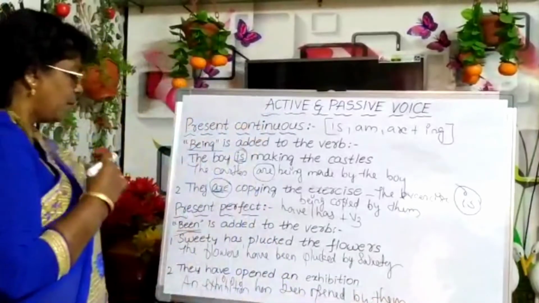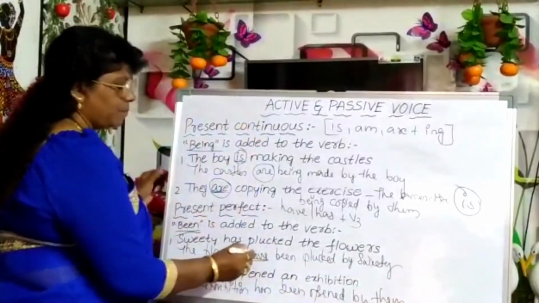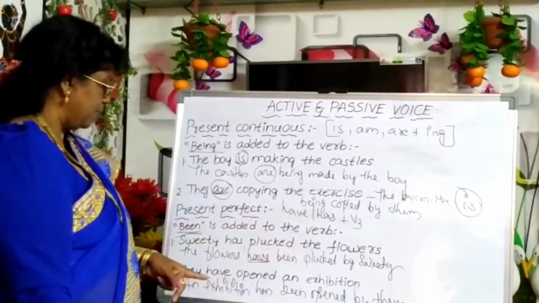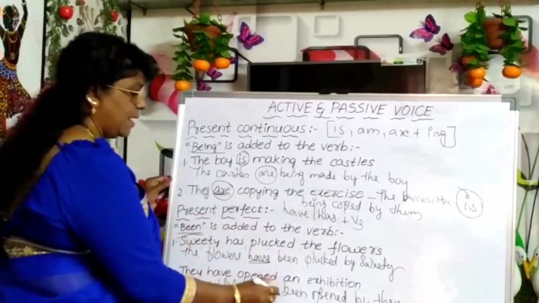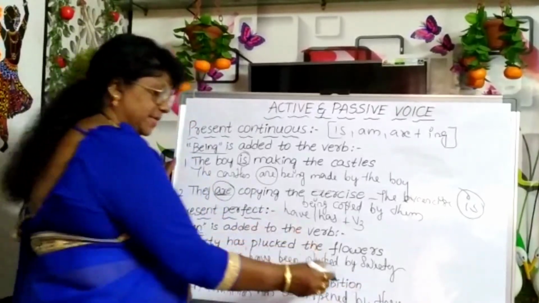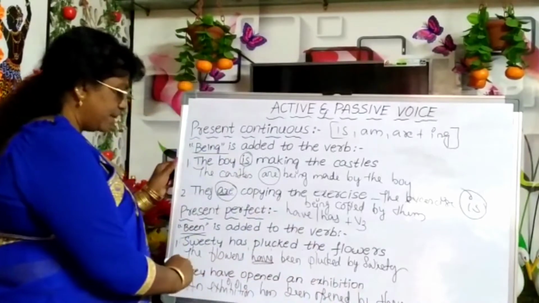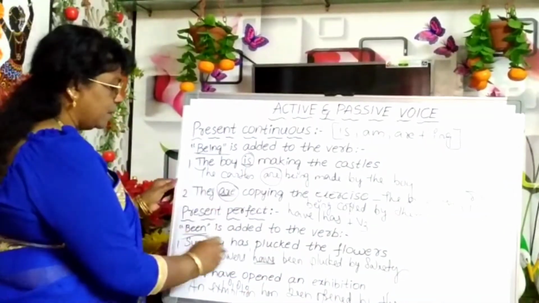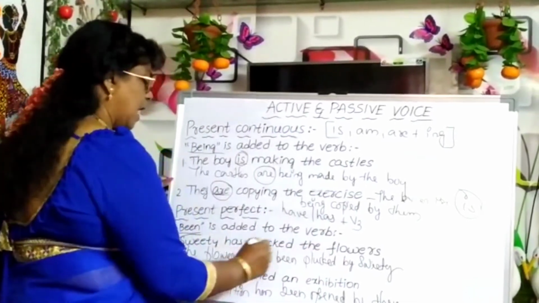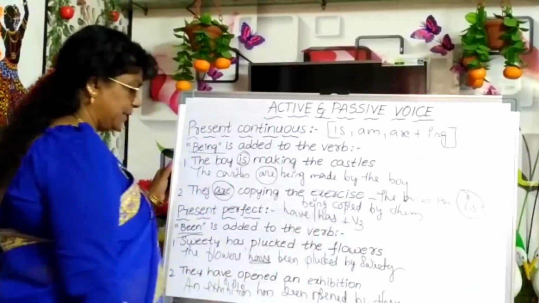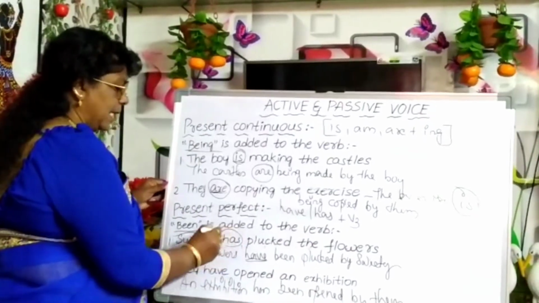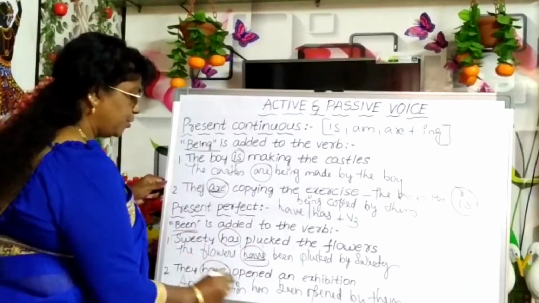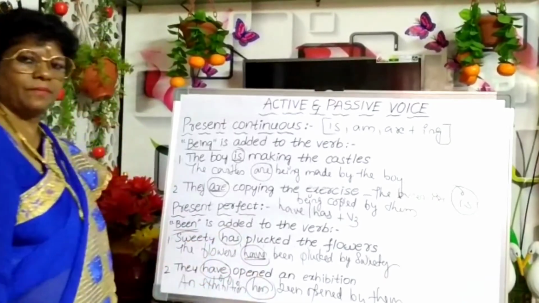Here also see why we used has, because it is singular. Without agent, without by agent also we can write: an exhibition has been opened. The flowers have been plucked by Sweetie. Here see has changed into have. Here have changed into has. Okay?